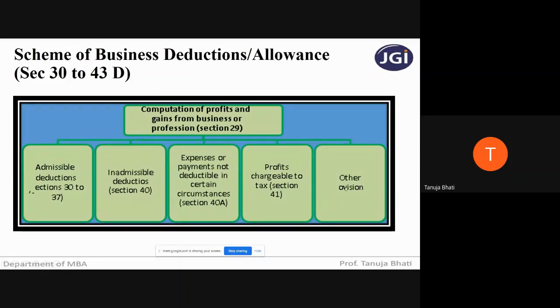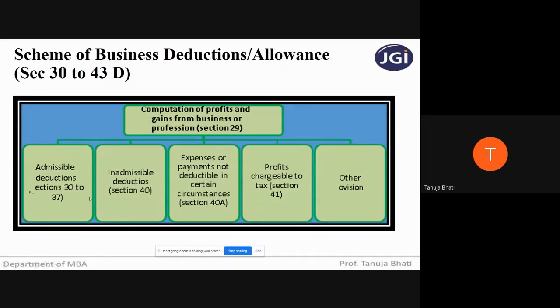Other provisions mean that under the Income Tax Act, certain expenses are allowed as a deduction while calculating the net profit only if the payment is actually made. If the payment is not actually made, you cannot take that particular expense as a deduction. So we will be individually studying all this, and this is the basis to arrive at the profit and gain from business or profession.